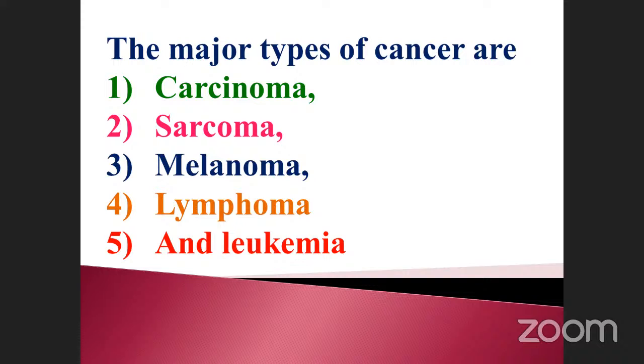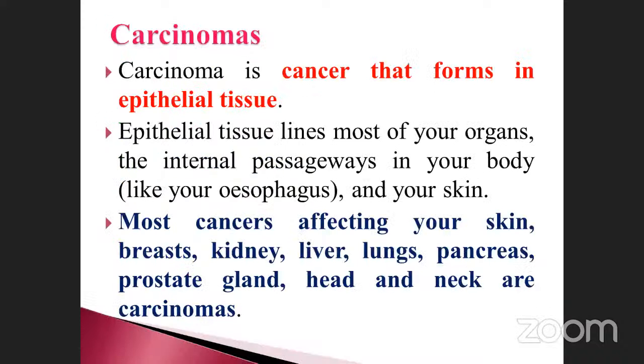There are so many cancers that have been reported, but they all come under these 5 headings only: carcinoma, sarcoma, melanoma, lymphoma, and leukemia. These are the 5 types. Okay, let's see them one by one.